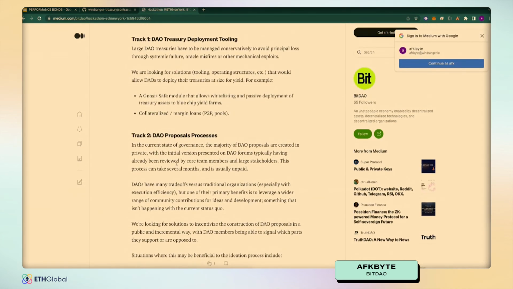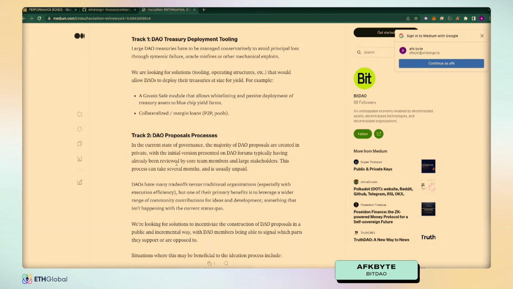We have DAO treasury deployment. Basically, we found that large DAO treasuries have to be managed really conservatively to avoid principal loss through systemic failure. For example, you put all your money into some yield farm, and that yield farm gets hacked, right? Or an oracle misfires, or other mechanical exploits, right? And we're looking for solutions, which can be tooling, visualization dashboards, operating structures, and so forth, that would allow DAOs to deploy their treasuries at size for yield.